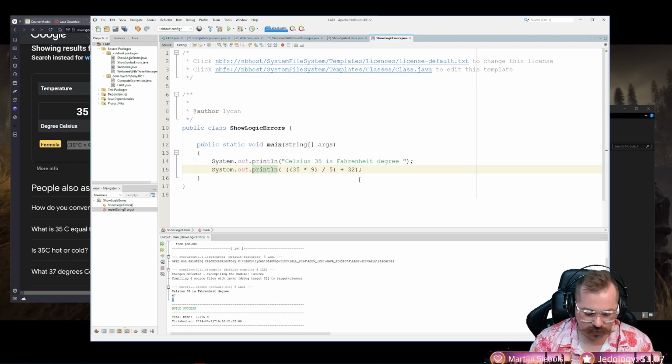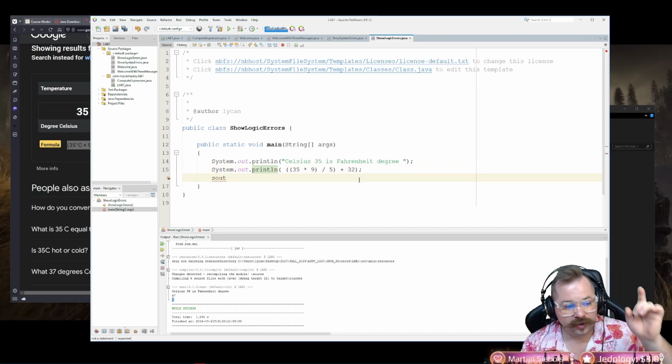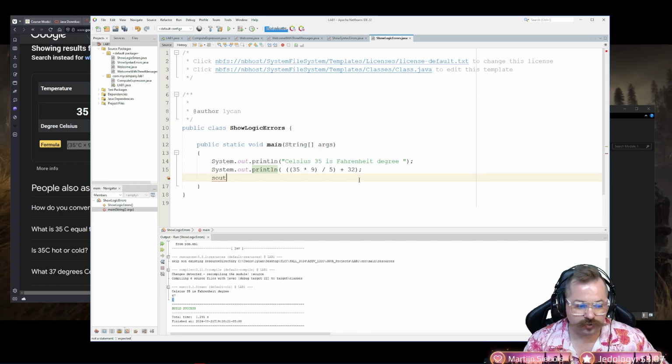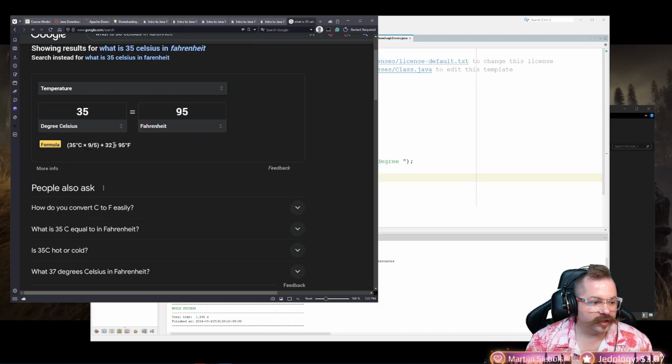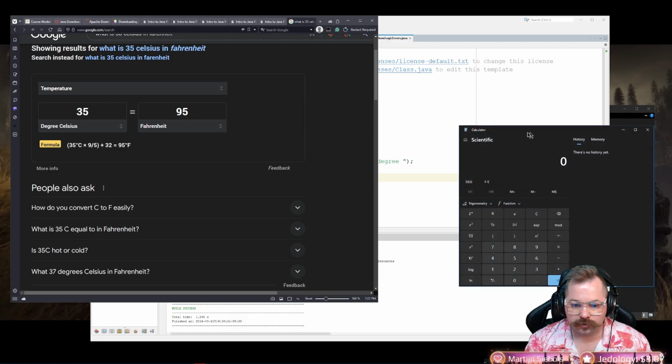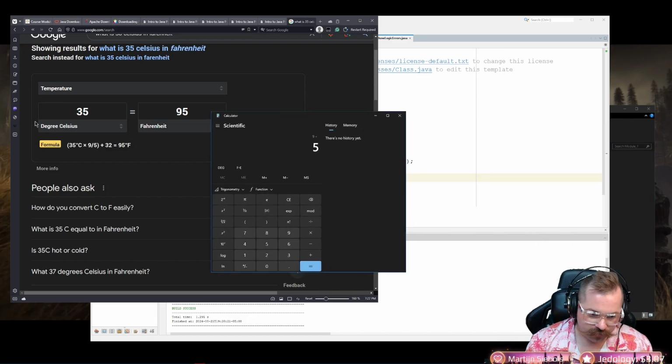So the other alternative, by the way, remember we did PSVM, sout plus tab gives us system out print line. We are going to do the numerical version of it. So we take 9 divided by 5. Let's pull up a calculator. 9 divided by 5, 1.8.